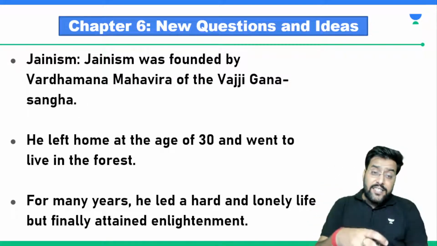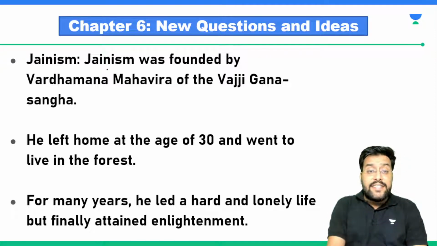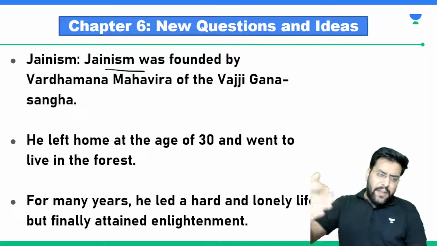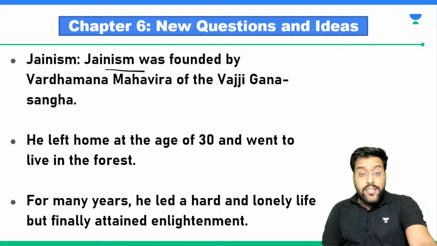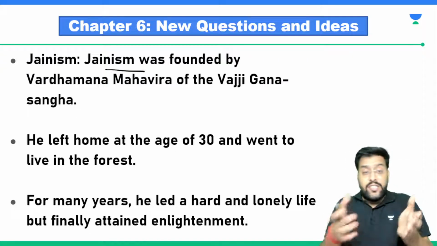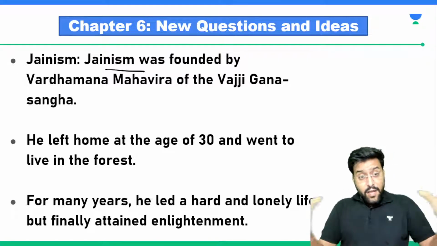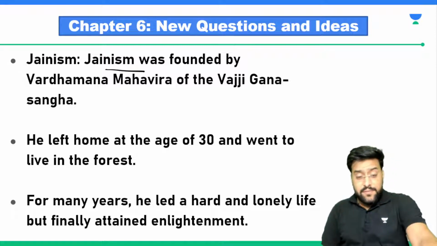Just like Buddhism, there was another philosophy which eventually became a religion. It was called Jainism. We have 2 religions, Buddhism and Jainism, and when we proceed further with the next classes, we will try to understand all these things in much more detail: how Buddhism started, what were the features of Buddhism, how Jainism started, what were the features of Jainism, how Buddhism and Jainism were different from each other. We'll eventually understand those things.